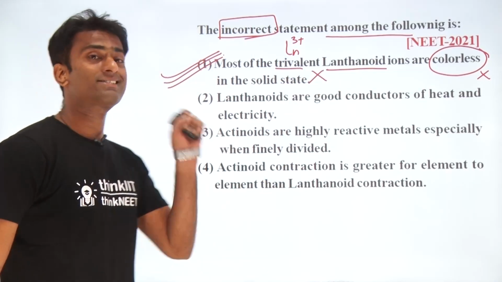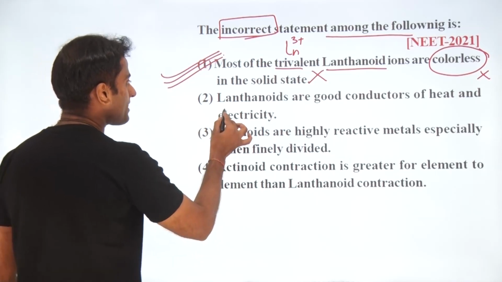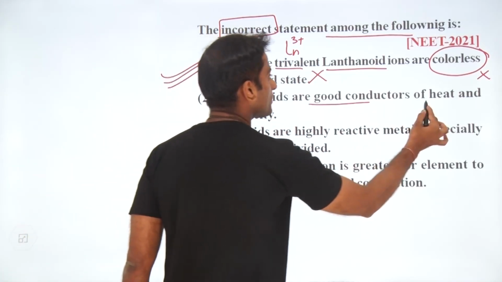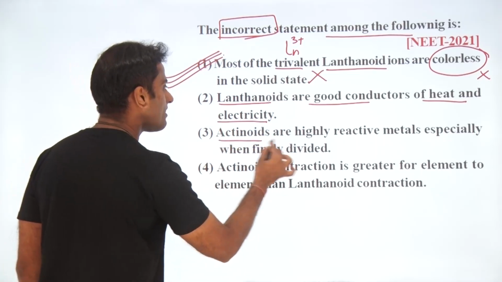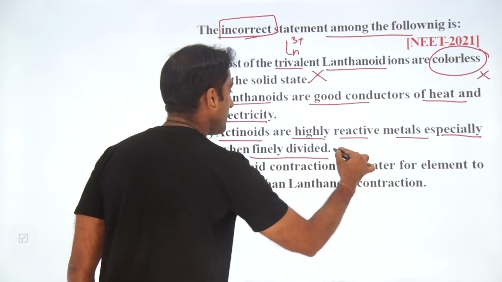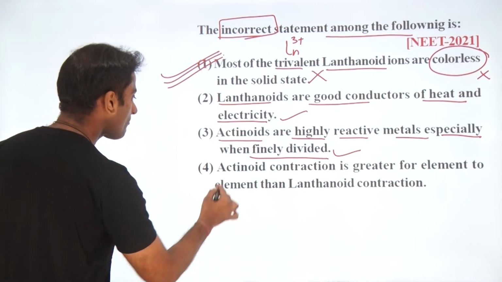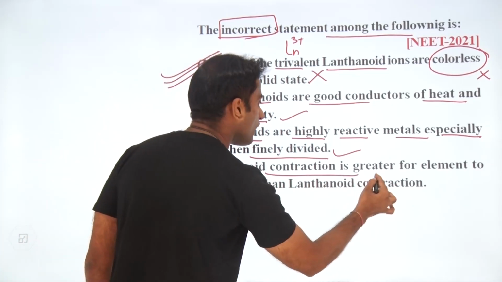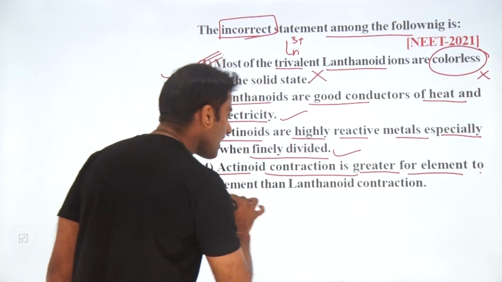Next, all the statements are based on the NCERT line. Lanthanides are good conductors of heat and electricity. Correct. Actinides are highly reactive metals, especially when finely divided. These are lines of NCERT. Next, actinide contraction is always greater from element to element than lanthanide contraction.